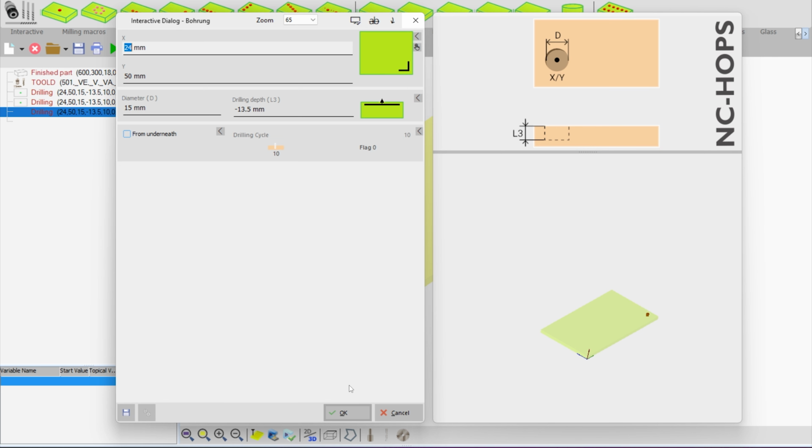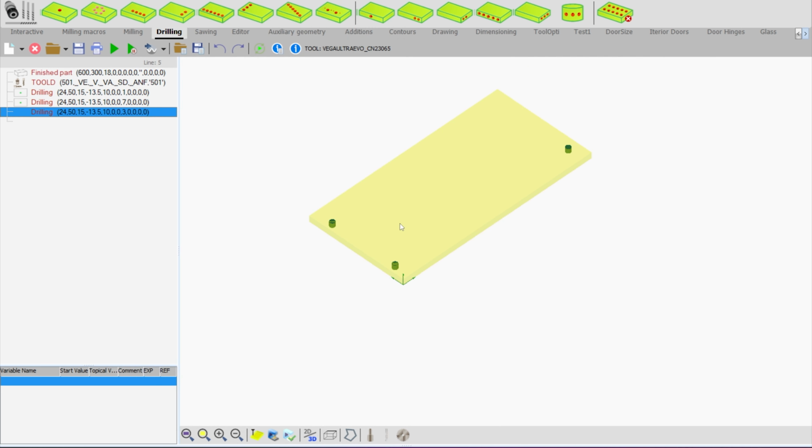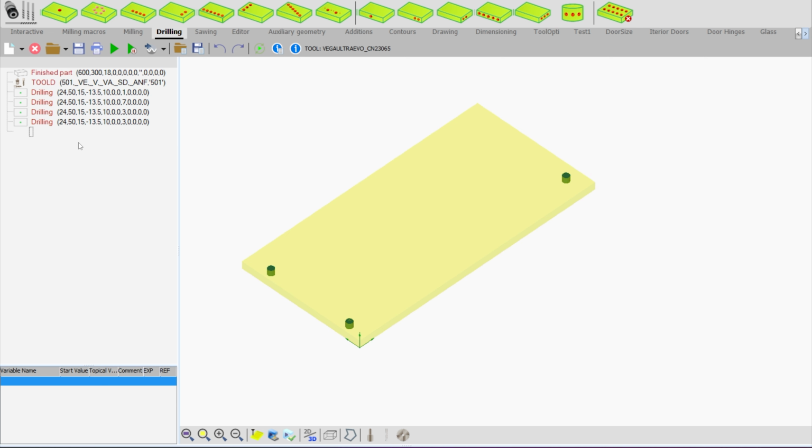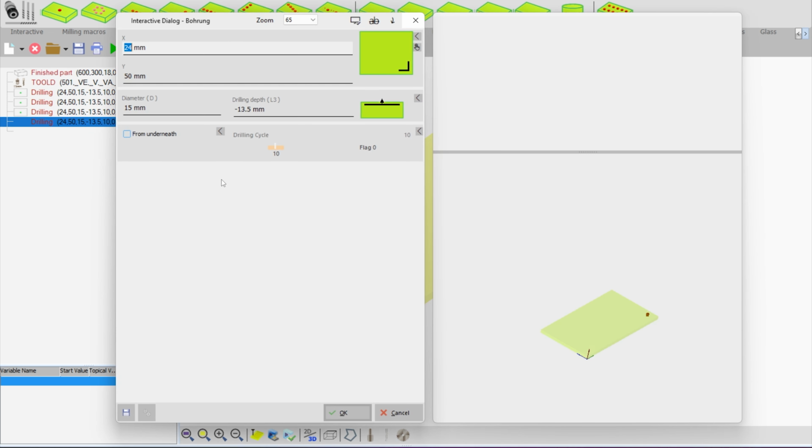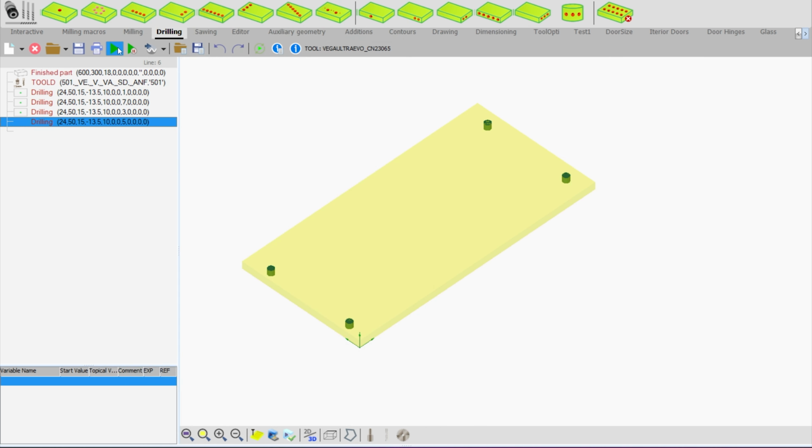Just select the reference point with the same XY value and we can create one more hole to the right side. Ctrl-C, Ctrl-V, double click on the line and select the top right corner. And we create our 4 holes on the top face.